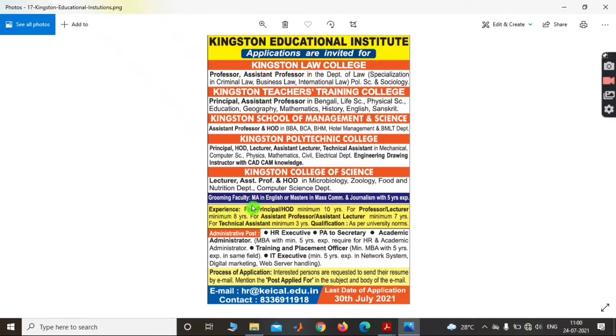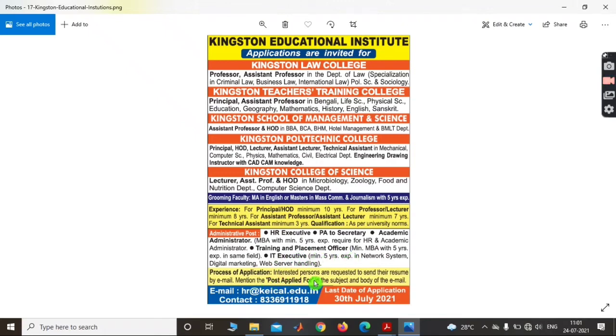Also required is grooming faculty, MA in English or Master in Mass Communication and Journalism with 5 years experience. Here are the experience requirements: for principal and HOD minimum 10 years, professor and lecturer minimum 8 years, for assistant professor and assistant lecturer minimum 7 years, for technical assistant minimum 3 years, and qualification as per university. Here there are also vacancies for administrative posts like HR, IT executive, training placement officer.